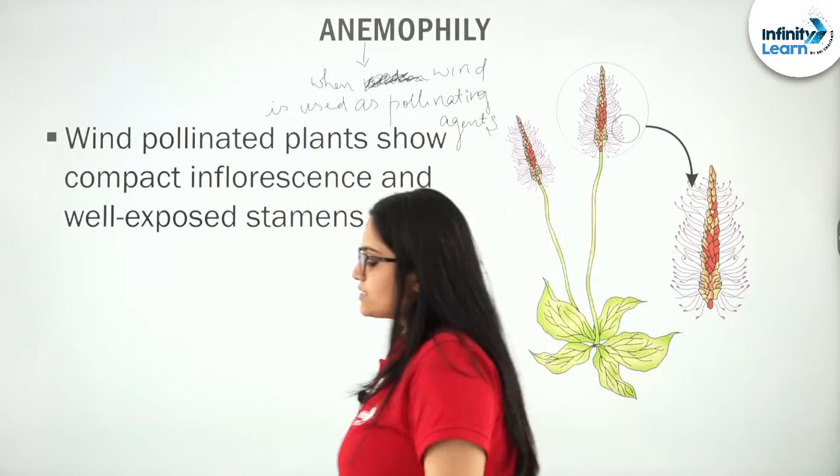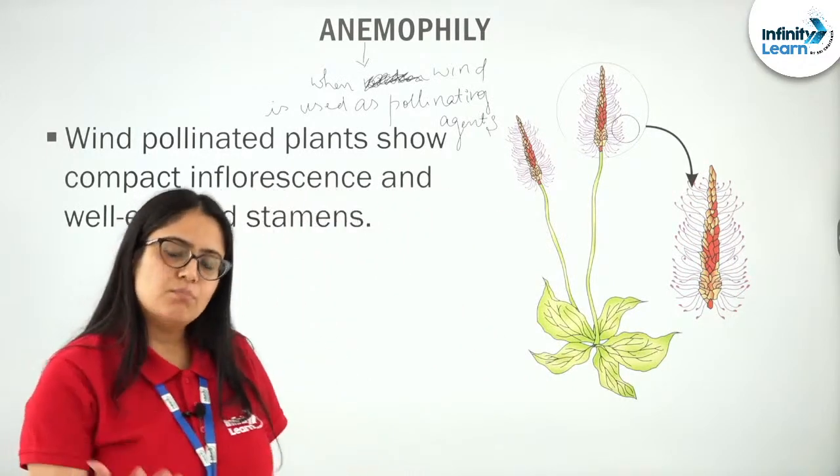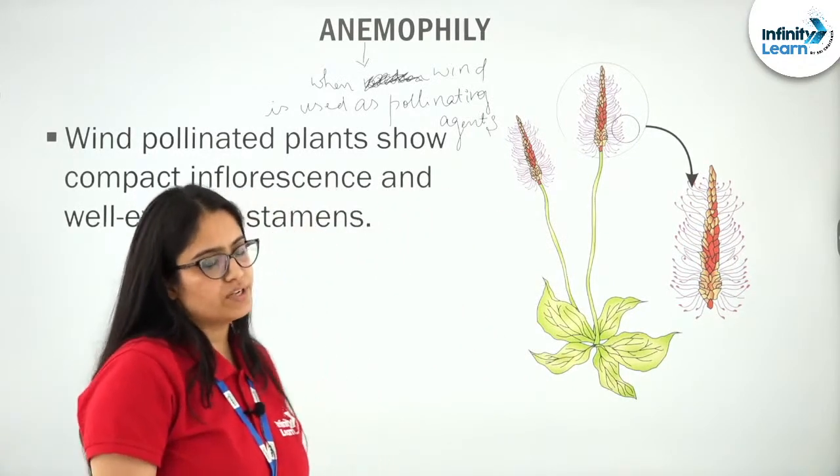And there is a characteristic that is seen in the plants that use wind as a pollinating agent.